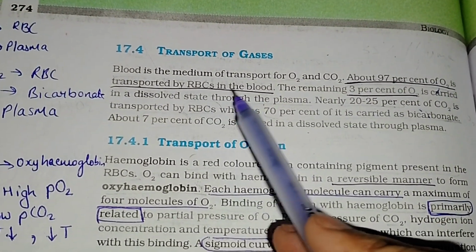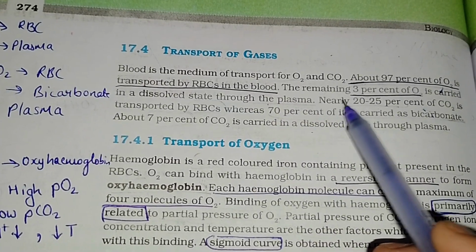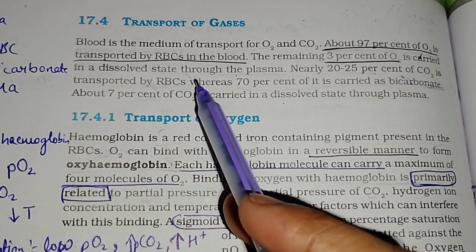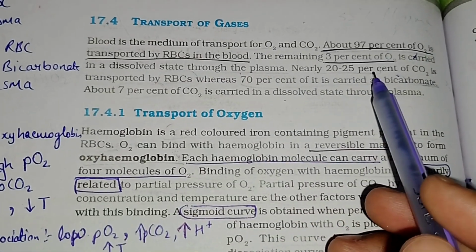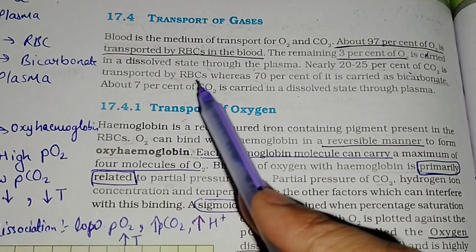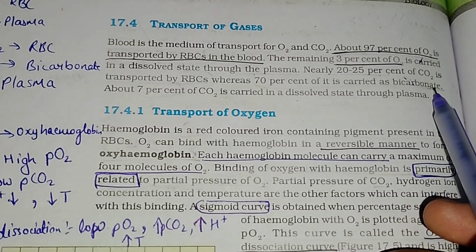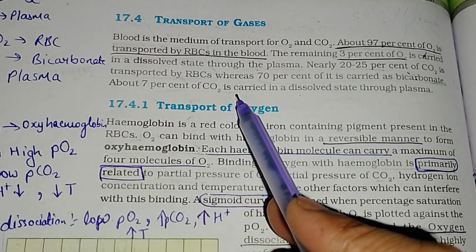The remaining 3% of O2 is carried in the dissolved state through the plasma. Nearly 20 to 25% of CO2 is transported by RBC, whereas 70% of it is carried as bicarbonate. About 7% of CO2 is carried in a dissolved state through plasma.